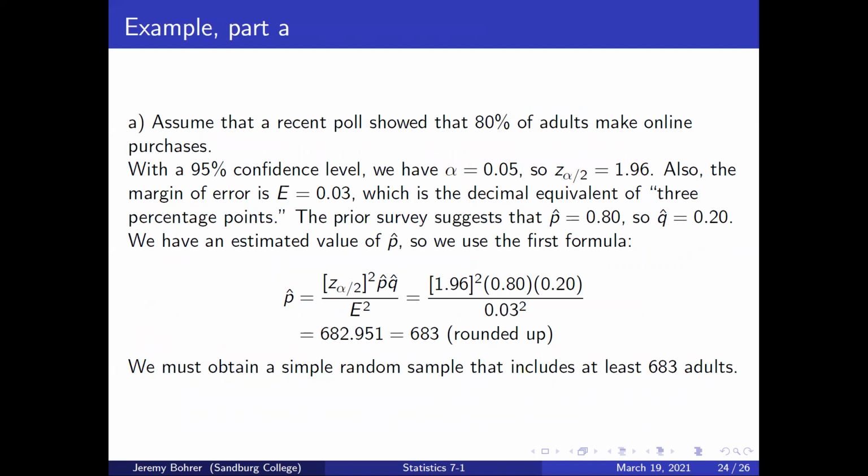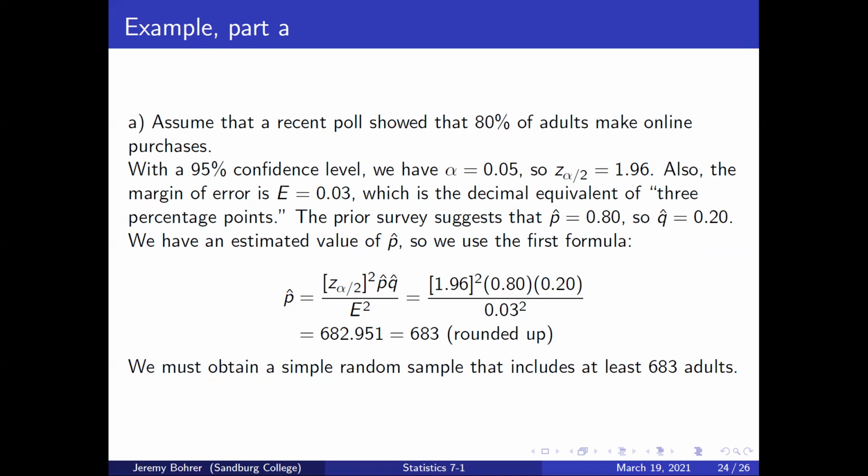A, assume that a recent poll showed that 80% of adults make online purchases. With a 95% confidence level, we have alpha equals 0.05, so z sub alpha over 2 equals 1.96. Also, the margin of error is E equals 0.03, which is the decimal equivalent of 3 percentage points. The prior survey suggests that p hat equals 0.80, so q hat equals 0.20. We have an estimated value of p hat, so we use the first formula.